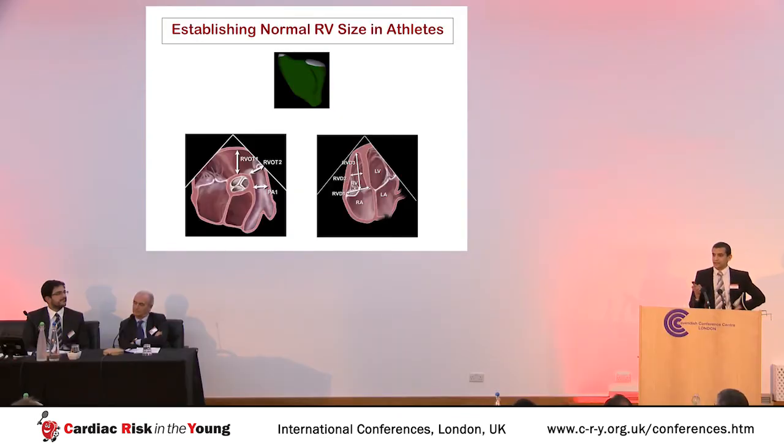Unfortunately, research into the athlete's right ventricle has been neglected historically, in large part due to the highly irregular structure of this ventricle. So, the recommended images on echocardiography are these in the parasternal short axis view, the right ventricular outflow tract above the aortic valve, and just proximal to the pulmonary valve. And in the apical view, RVD1, the basal diameter, RVD2, the midventricular diameter, and RVD3, the base to apex length.